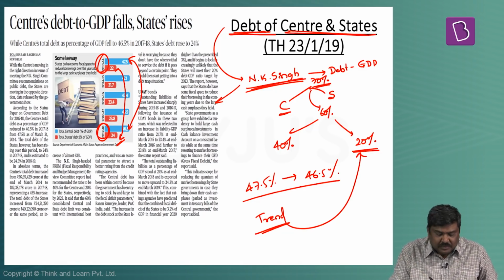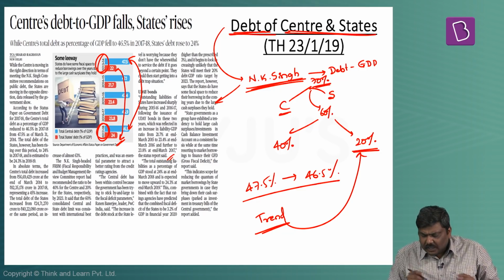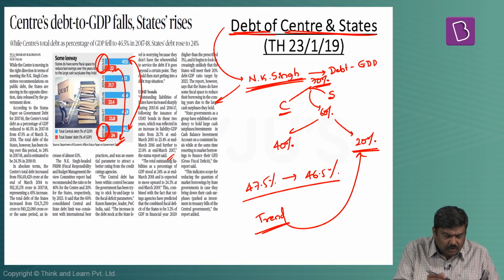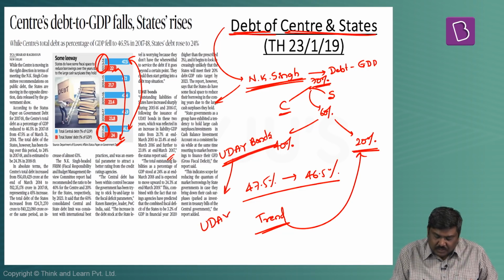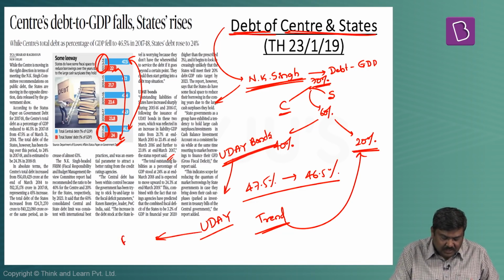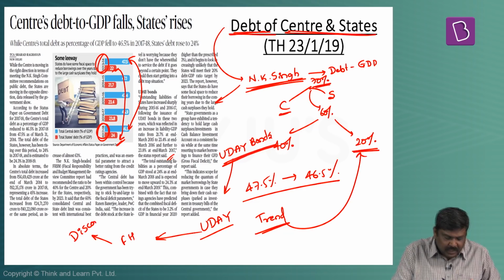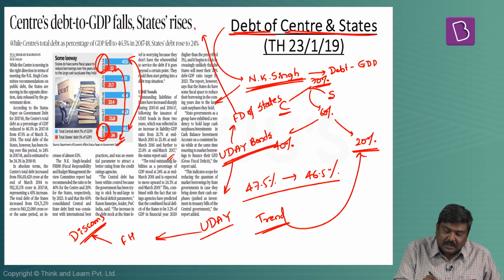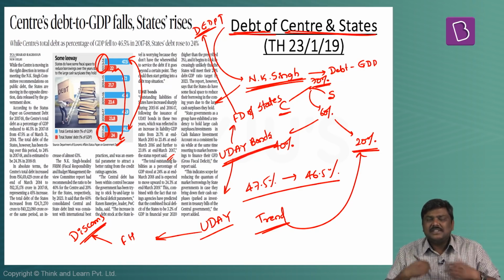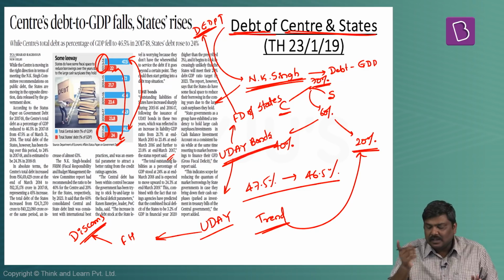Now, one of the reasons cited in this article as to why the debt to GDP ratio of the states has increased is the issue of Uday bonds. The issue of Uday bonds, which was done under the Ujjwal Discom Assurance Yojana to take care of the financial health of the discoms, has led to a ballooning of the fiscal deficit of the states, as a result of which the debt to GDP ratio of the states also has increased. Now, what is the danger if the debt to GDP ratio increases?